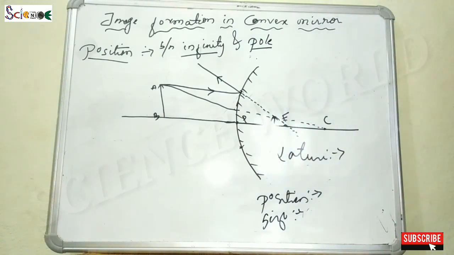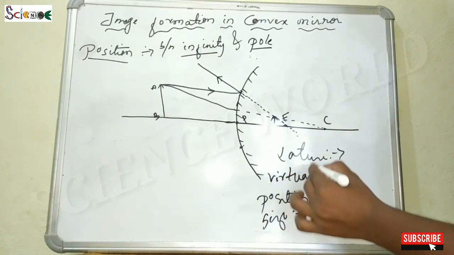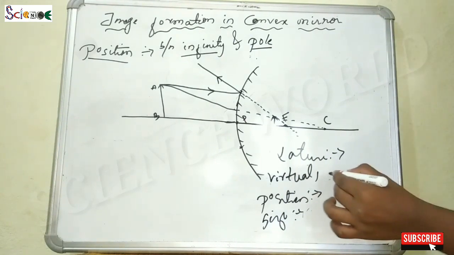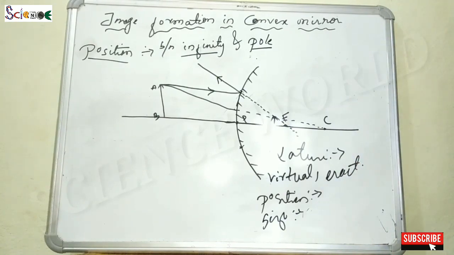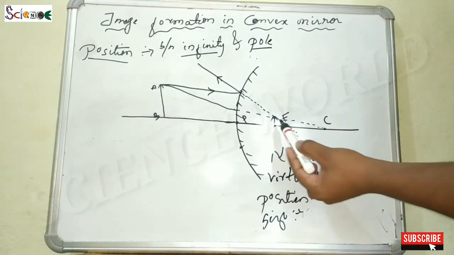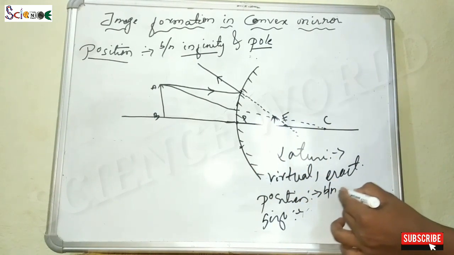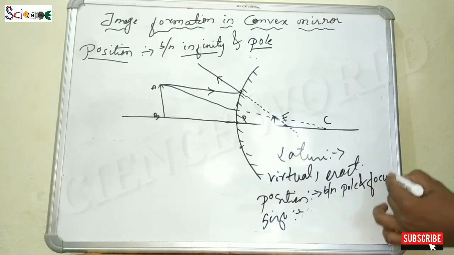So now let's see the nature of the image. Tell me whether it is real or virtual. Exactly, it is the virtual one. Whether it is erect or inverted, it is erect. Now tell me what is the position. You can see the image is forming between the pole and the focus, so you can say between pole and focus.